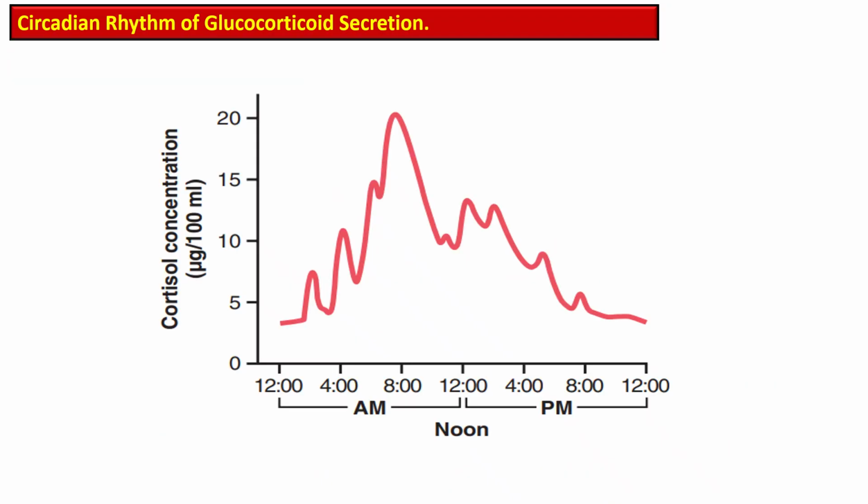This graph is showing the typical daily pattern of the circadian rhythm of the cortisol concentration in the blood over a 24-hour period. On the x-axis, the time is marked from 12 a.m. to 12 p.m., a 24-hour graph, including noon, a.m. and p.m. On the y-axis, there is cortisol concentration shown in microgram per 100 ml.